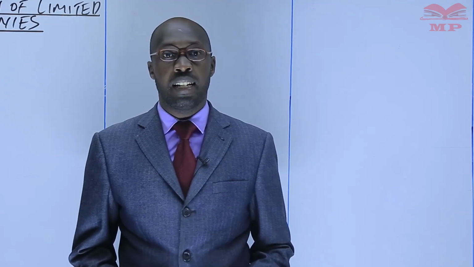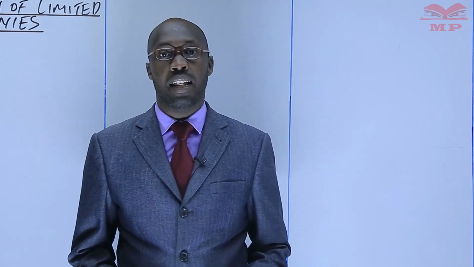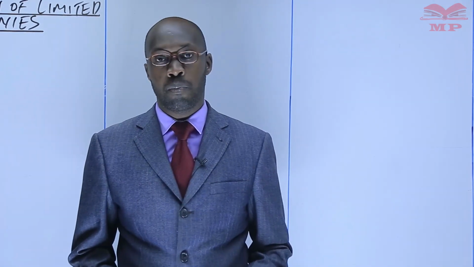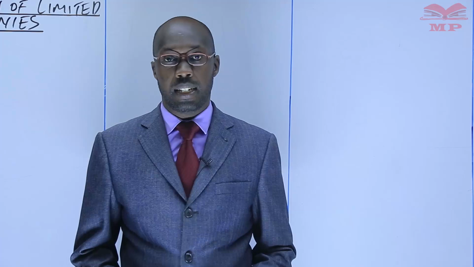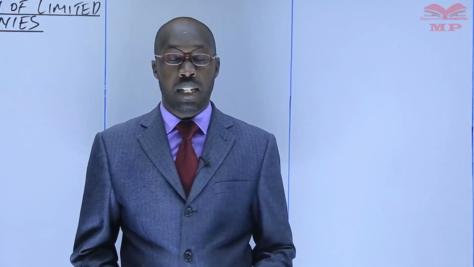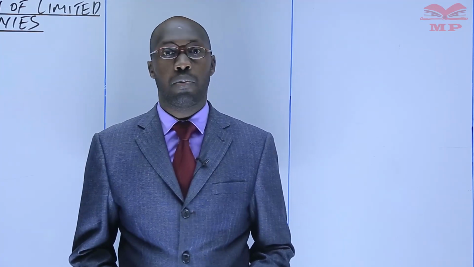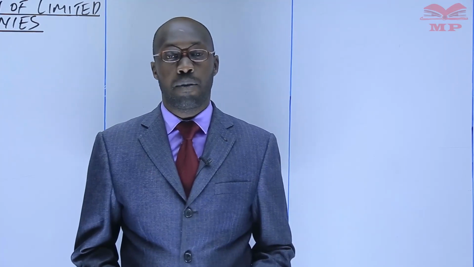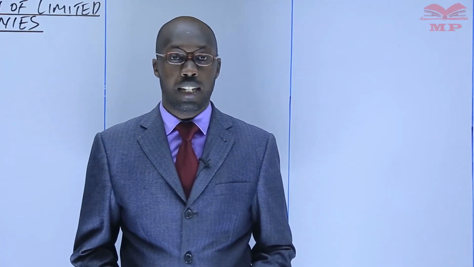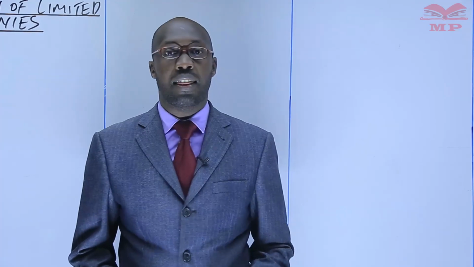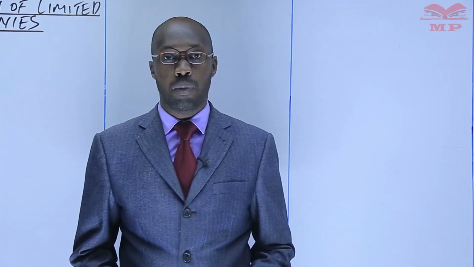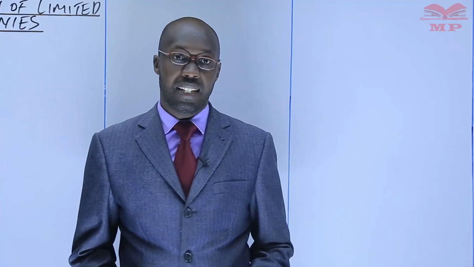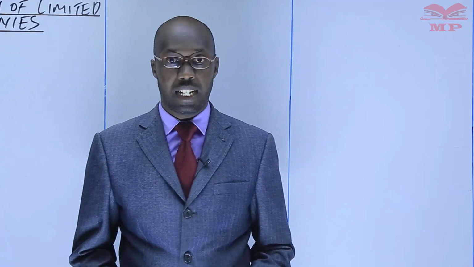We said that the areas we need to look at from the start are the taxation of two businesses: the taxation of the partnership and the taxation of the limited company. We started with the taxation of the partnership, where there were two areas to cover. One of them is the admission and retirement of a partner during the year. That is already covered. And then the conversion of a partnership into a limited company, which we also covered. So now we go to the next business, which is the taxation of the limited company.